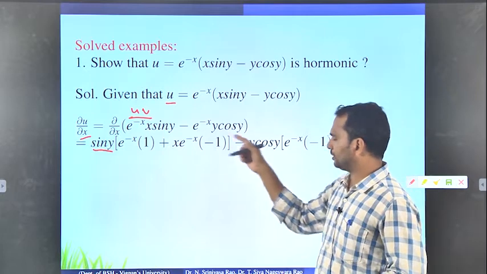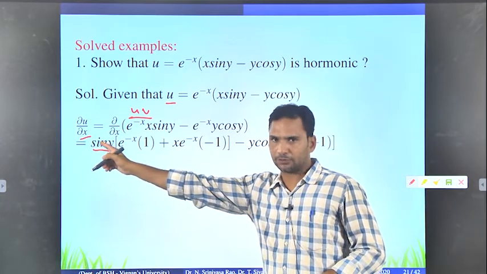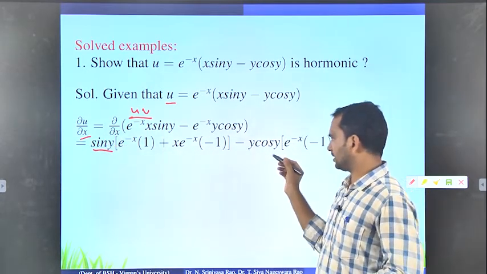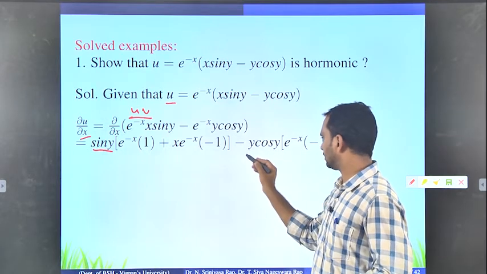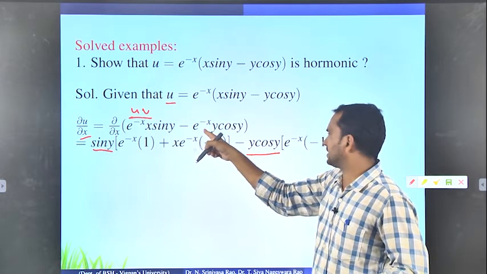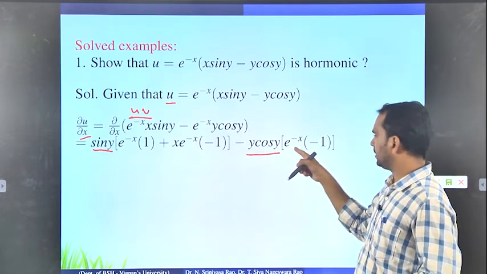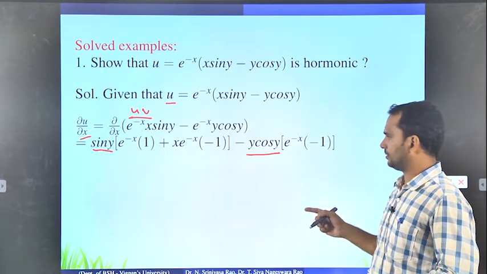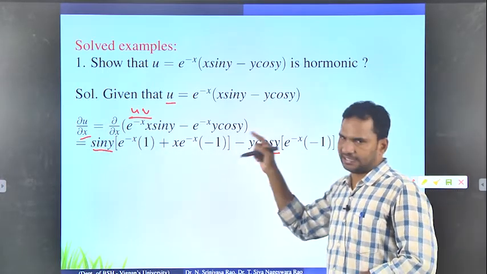Minus, since y is constant, the function y cos y is constant, and the remaining thing is e power minus x, whose derivative is minus e power minus x. So this gives del u by del x.